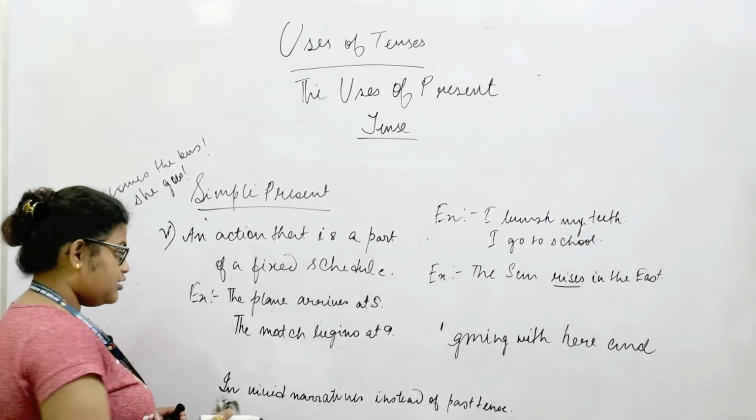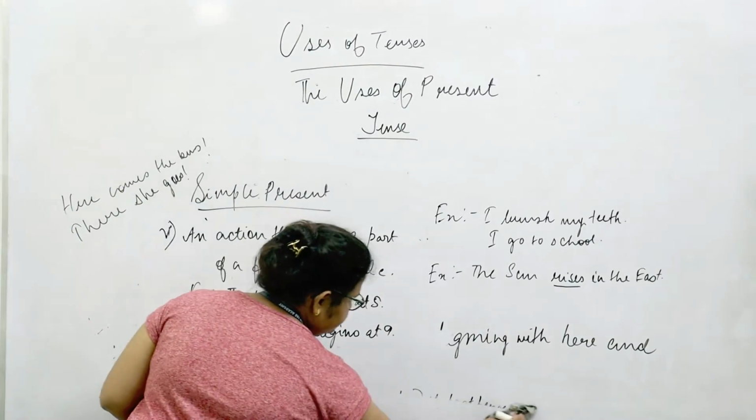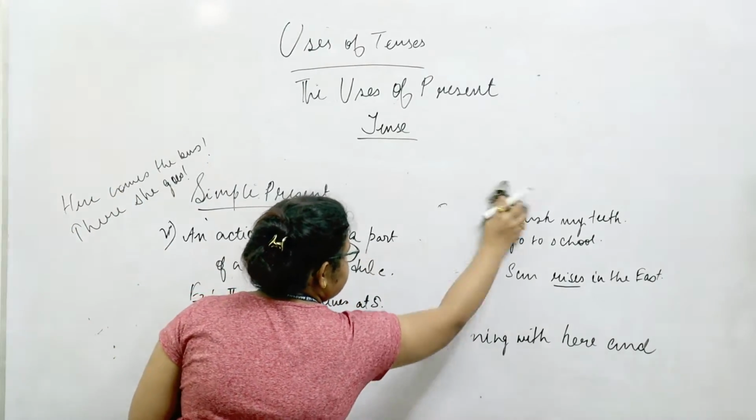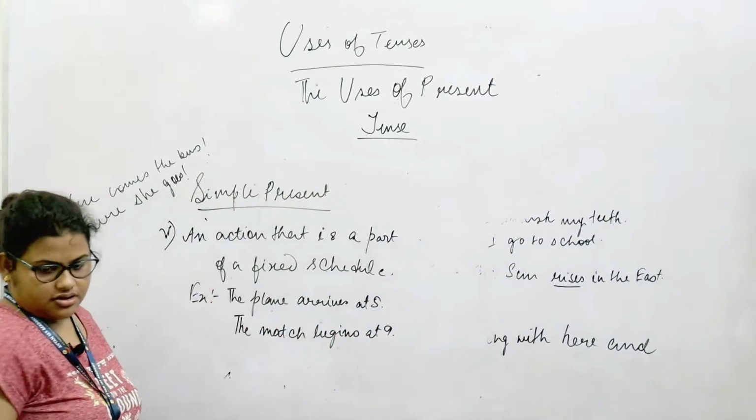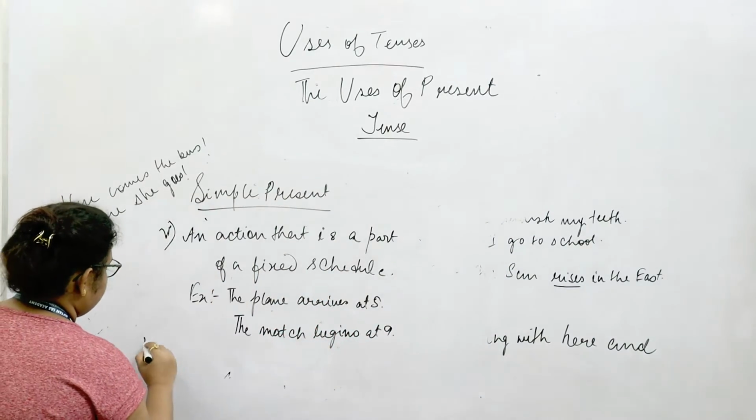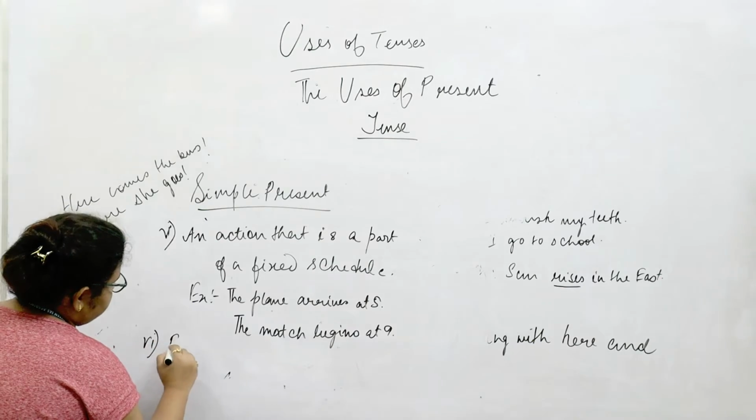Simple present tense can also be used for introducing quotations.